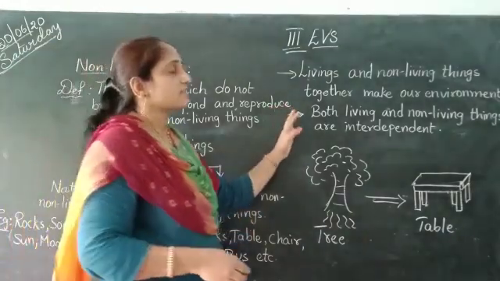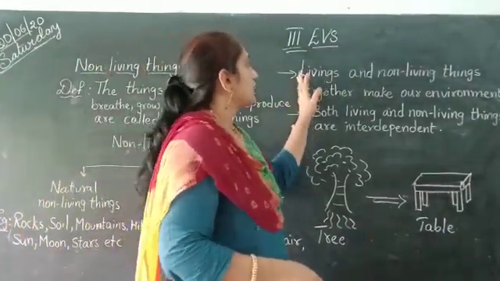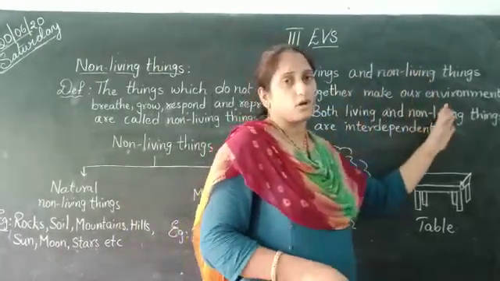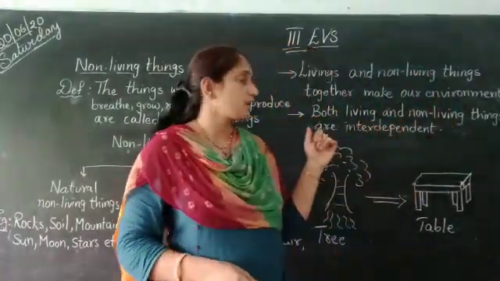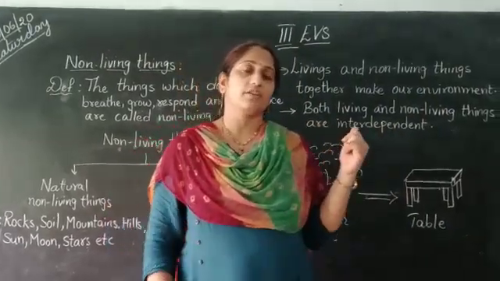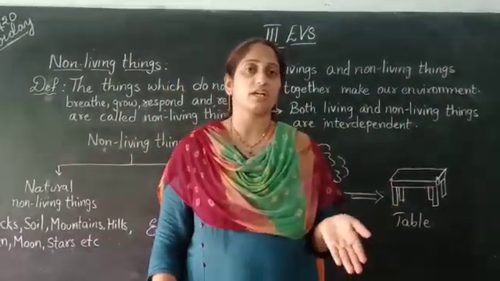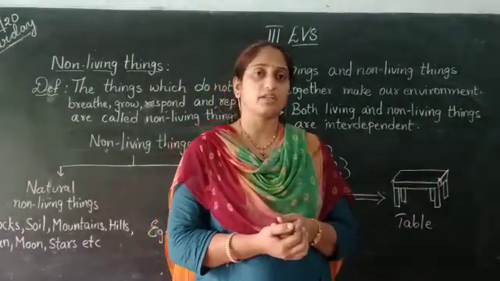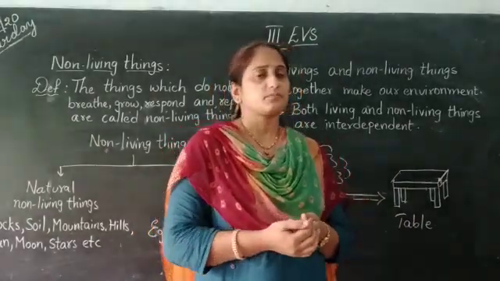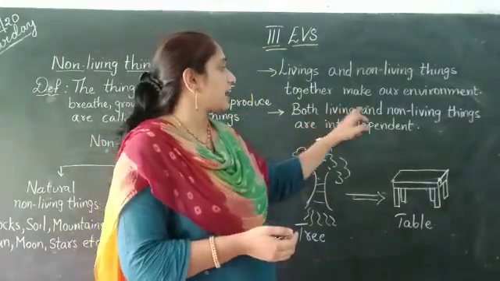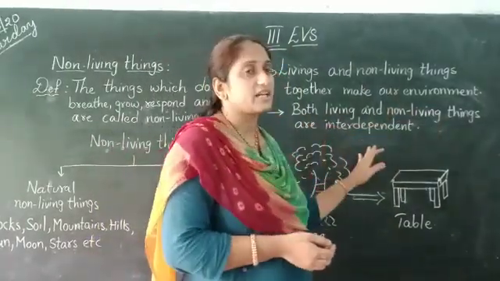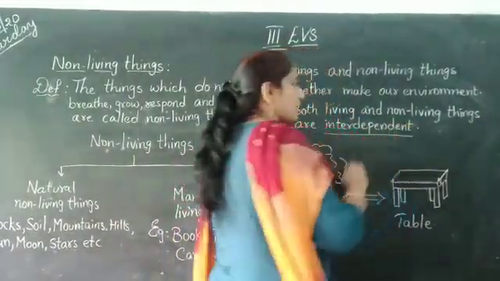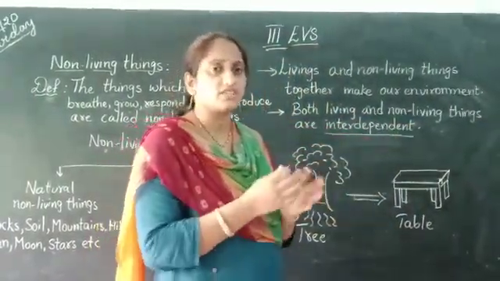Okay? Next, coming to the summary. Living and non-living things together make our environment. Now you came to know that living and non-living things exist in our environment, and they together make our environment. Without them, we can't survive. Both living and non-living things are interdependent. What is meant by interdependent? Interdependent means they depend on each other.